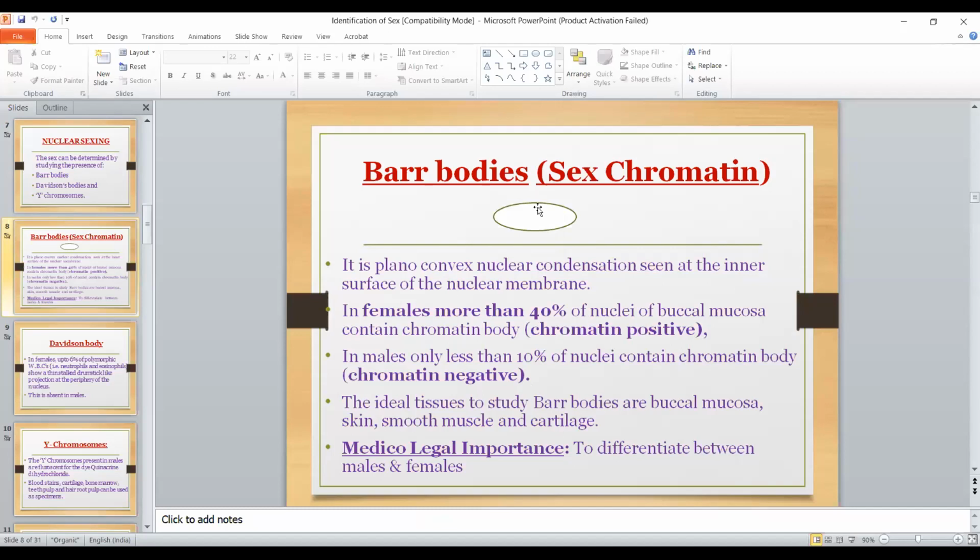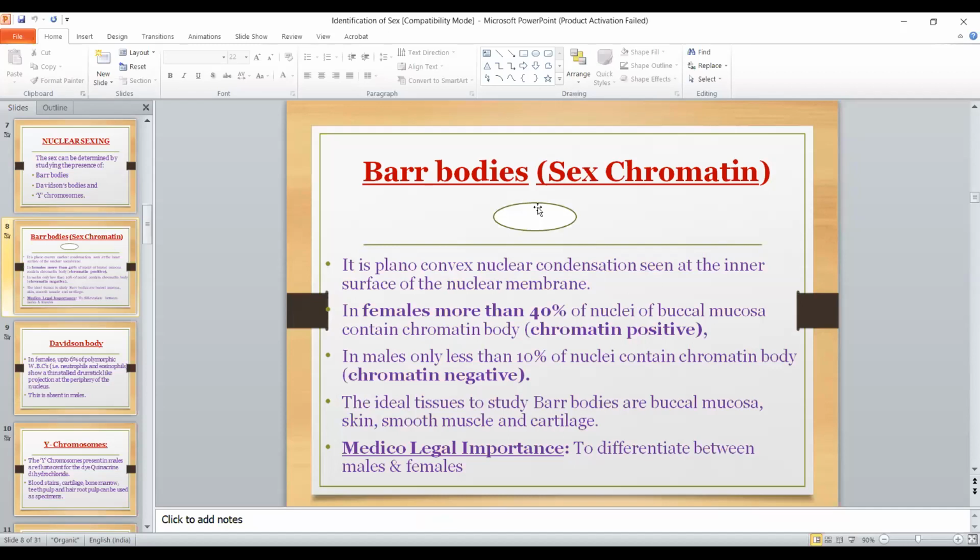In females, more than 40% of buccal mucosa nuclei consist of the Barr body. If a Barr body is present, you can give evidence that the body may be of a female. In males also, 10% of nuclei contain the chromatin body. Understood? So Barr bodies are helpful in differentiating the sex.